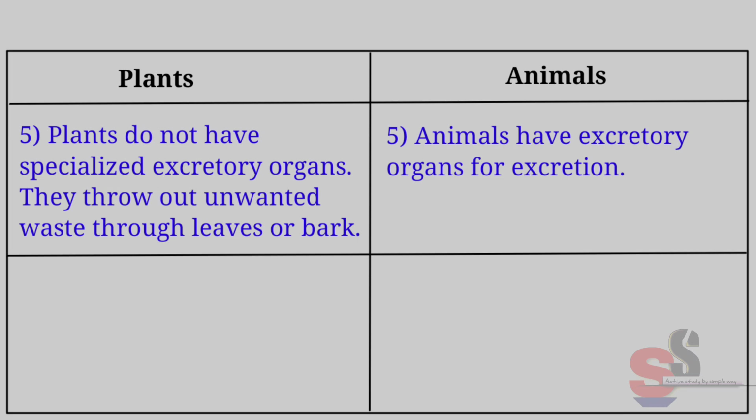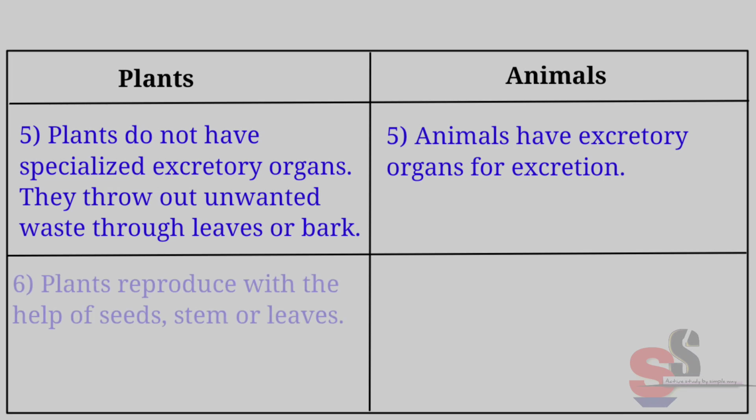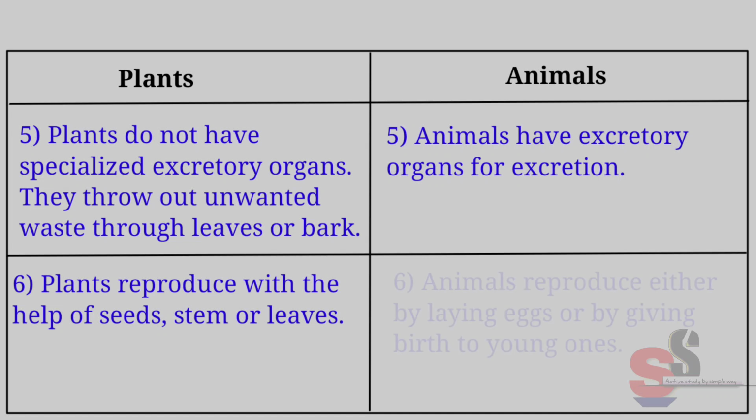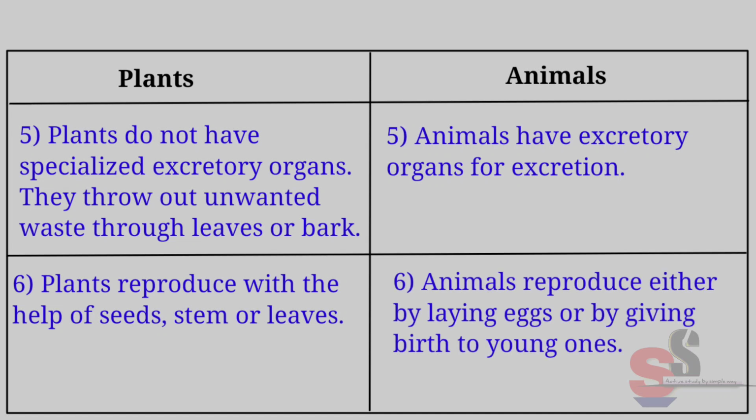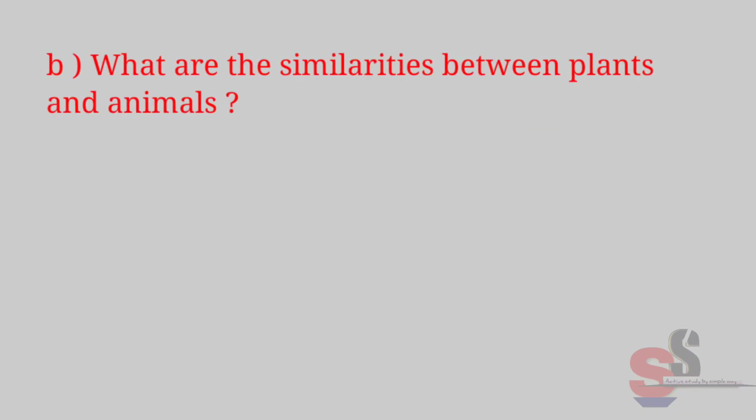Last difference between plants and animals is plants reproduce with the help of seeds, stem or leaves, whereas animals reproduce either by laying eggs or by giving birth to young ones. What are the similarities between plants and animals? Answer.